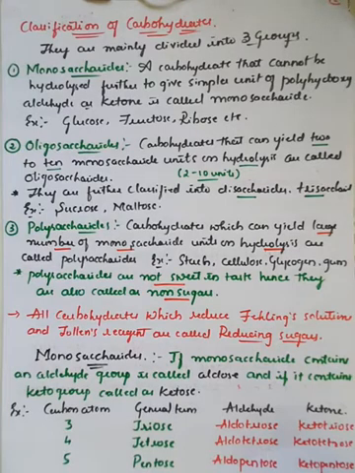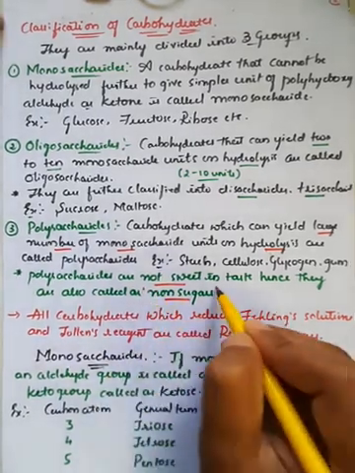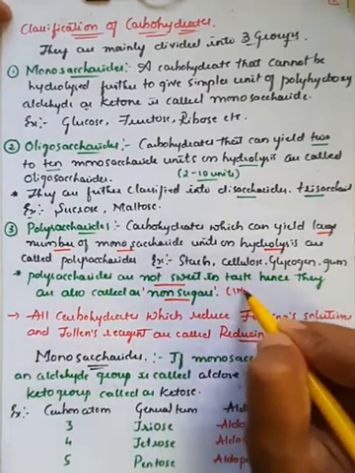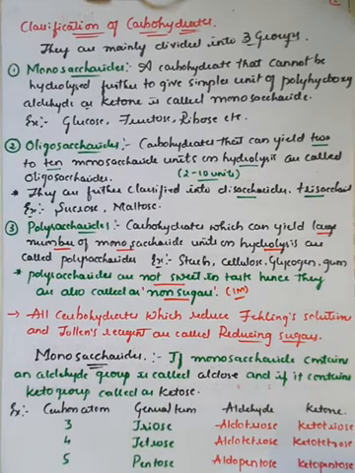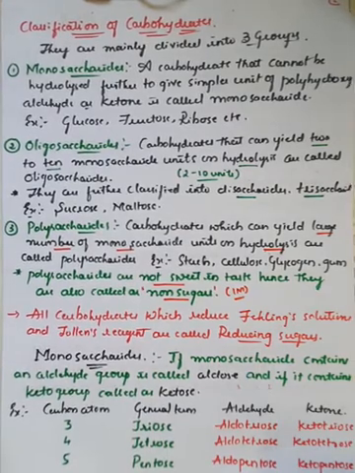Therefore, the higher units, which means the polysaccharides, do not have any regular sweetness in the taste. So these are also called non-sugars. They may ask this even for 1 mark: define non-sugars. Non-sugars are nothing but the polysaccharides which are not sweet in taste, called by another name, non-sugar, right?